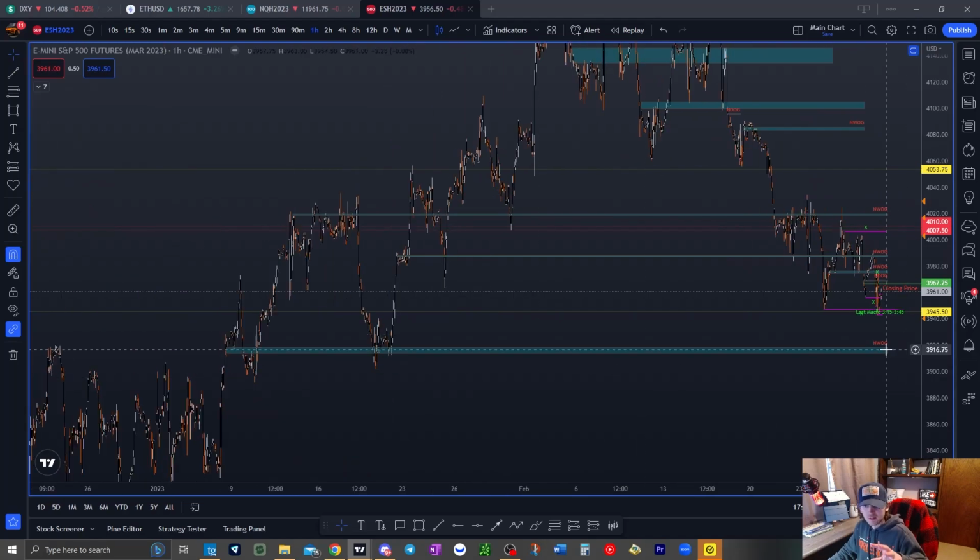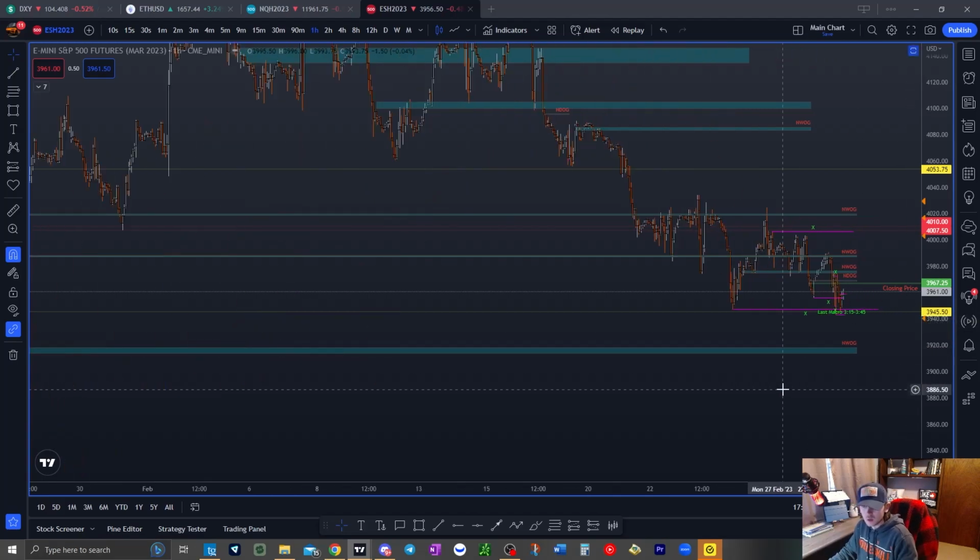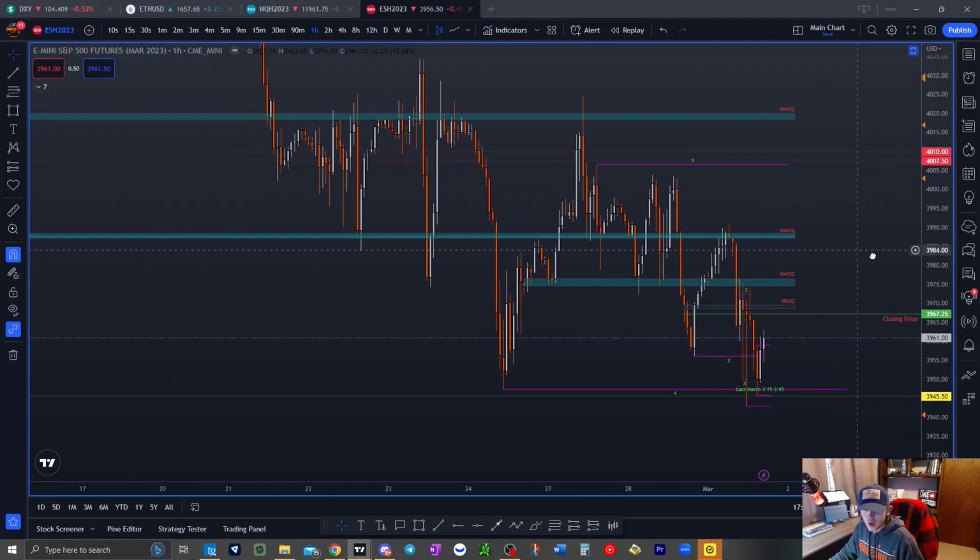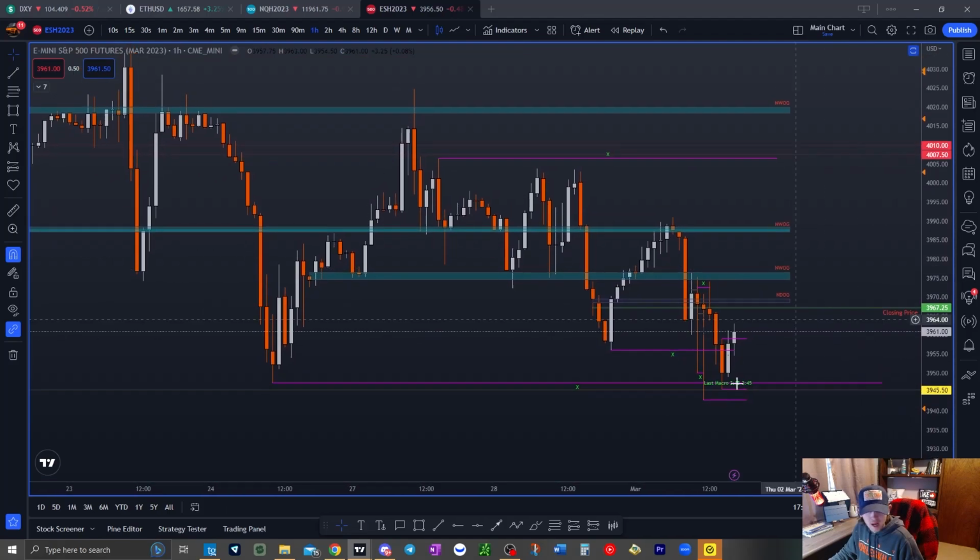Anyways, I have this one marked up down here. It's more than the last 5 weeks of the NWOG, but if this could act as a magnet if price does show more order flow and willingness to go lower. So I have that down there as well. I want to keep that in mind.